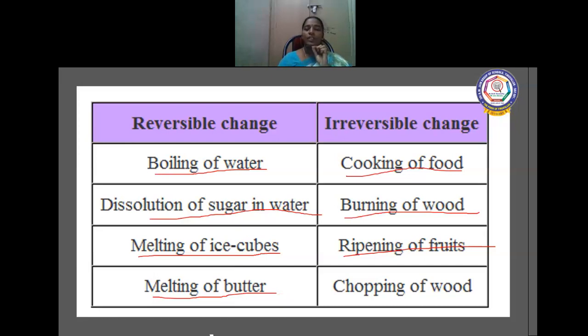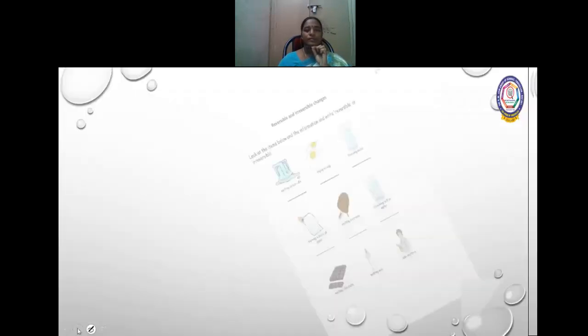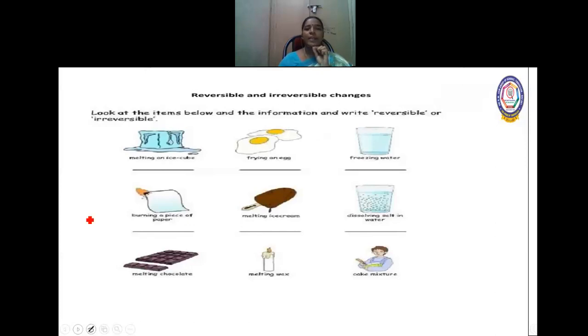Chopping of wood is an irreversible change. So let us see some examples and recall what reversible and irreversible changes are. Let us write R for reversible, I for irreversible. Look at the items below and write reversible or irreversible.